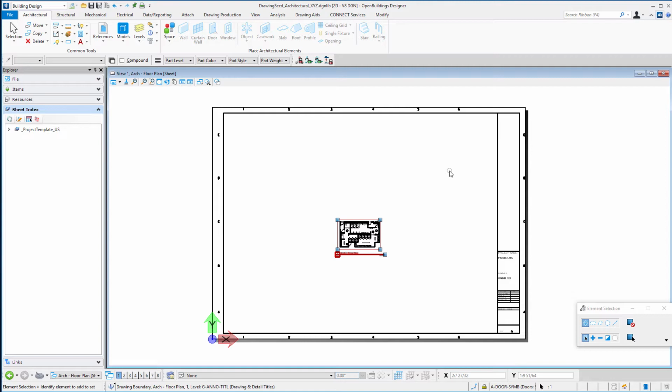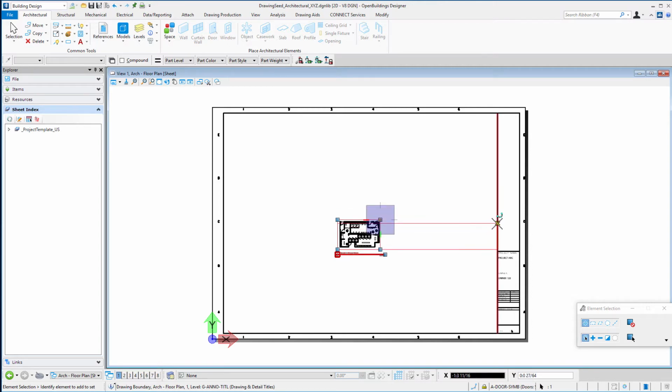So for instance, if you typically put 2 floor plans on a sheet or for a particular project, you might be doing that. You could create 2 drawing boundaries on this sheet, and then when you create your drawings or your dynamic views, you'll be able to switch to select which half of the sheet the drawing needs to go into. So I'm going to go ahead and do that.